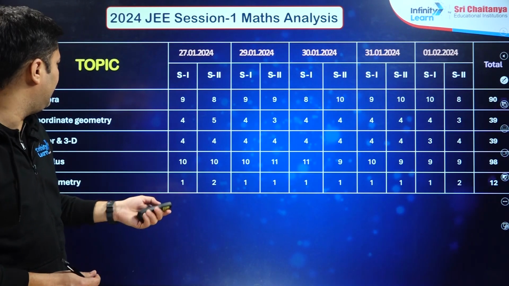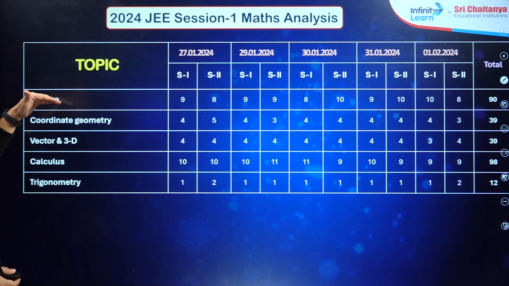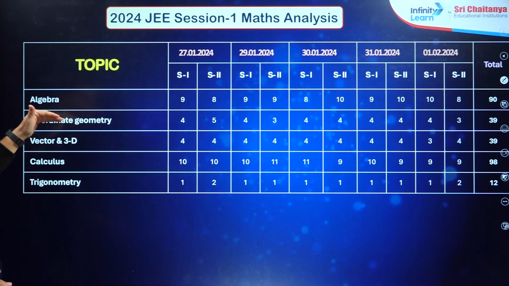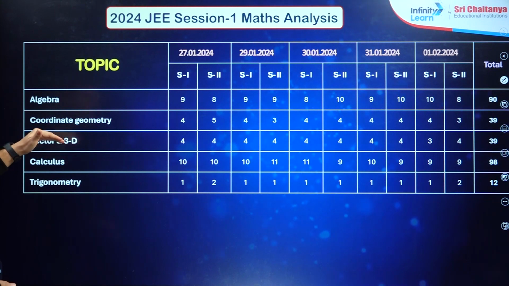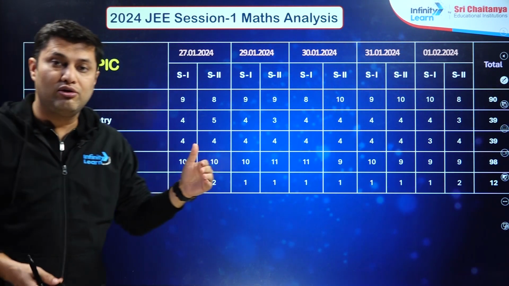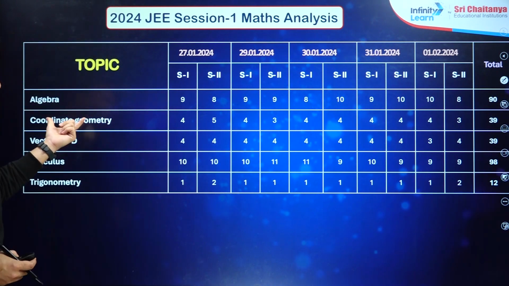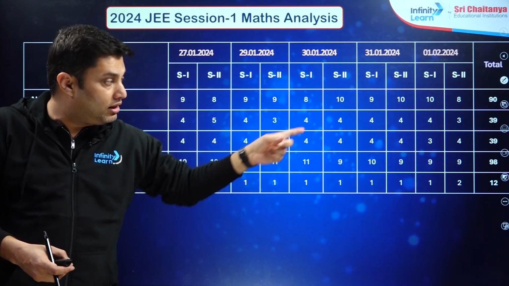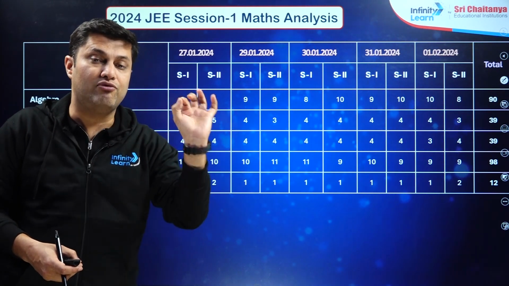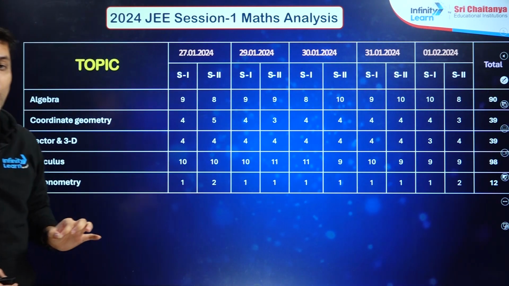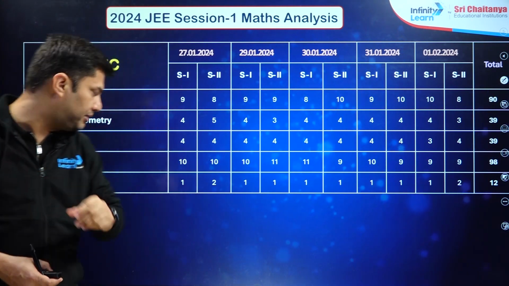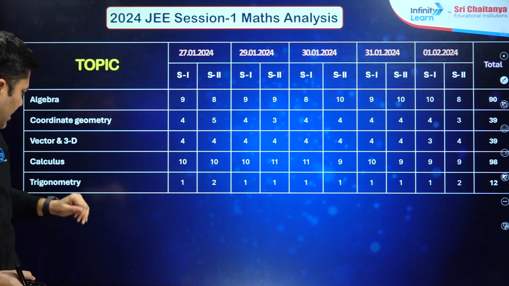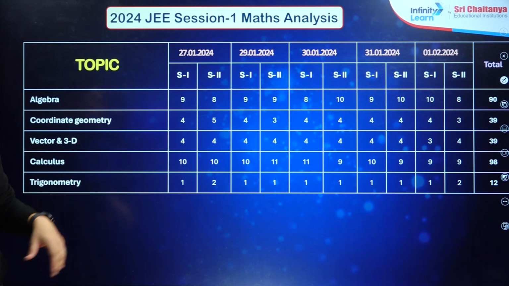Okay, let's come to more details. From algebra, they have asked 90 questions. This is the shift-wise detail. Coordinate geometry, 39 problems overall. Vector and 3D, 39 problems. Coordinate geometry has 5 chapters and they asked 39 problems, while vector and 3D is only 2 chapters, in fact a single chapter, and 39 problems from this alone. That means vector and 3D is really a high weightage topic, and you need to keep this in mind for the April attempt. Calculus, 98 problems. So algebra and calculus are more or less the same, and trigonometry is obviously 12 problems, very low weightage.